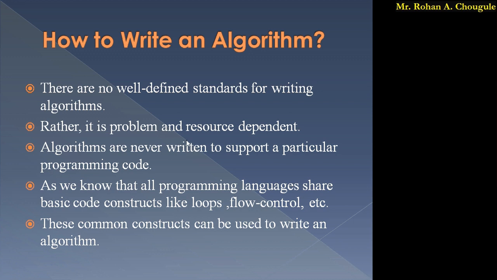Next, all programming languages share basic code constructs like loops and flow control. Loops we have already studied in previous lectures: while loop, for loop, do while loop. Flow control: if else, nested if else. These are all available in programming languages, and these common constructs can be used for writing an algorithm.